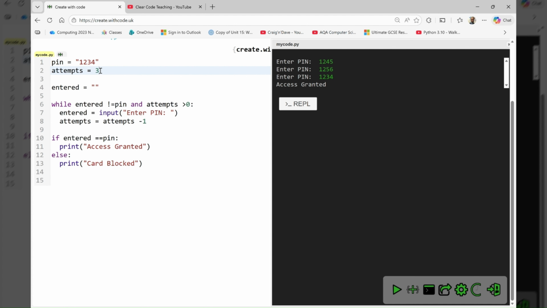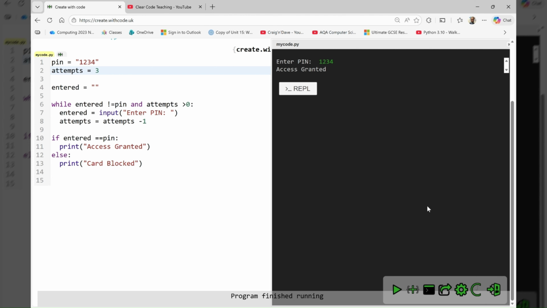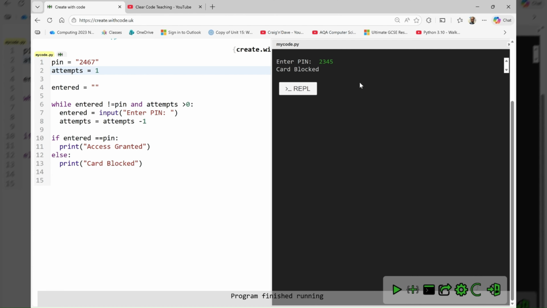It'd be great if we could get the attempts to print out as well, but we don't need that because it'll prompt us to do that as well. Okay, so let's have another look. Let's see what happens if I get it correct first time. Access granted. Let's see what happens if I change the pin. 2, 4, 6, 7. And let's change attempts to 1 and see what happens. 2, 3, 4, 5. I'm going to get it wrong, so I get my card blocked straight away. So if I attempt it once, I get my card blocked straight away.